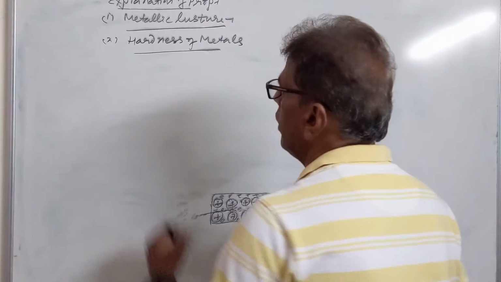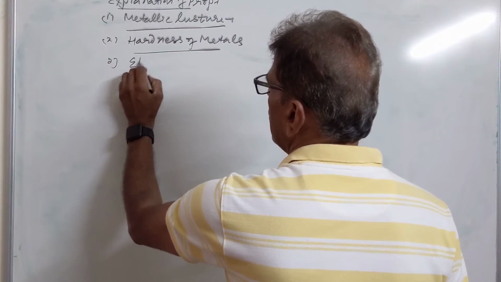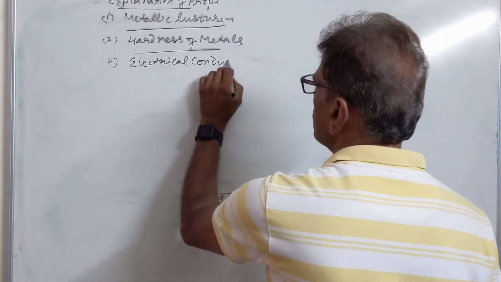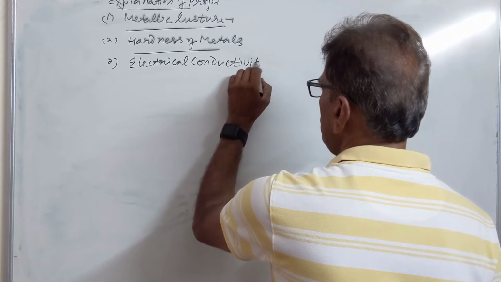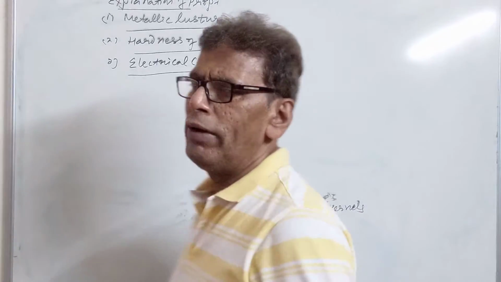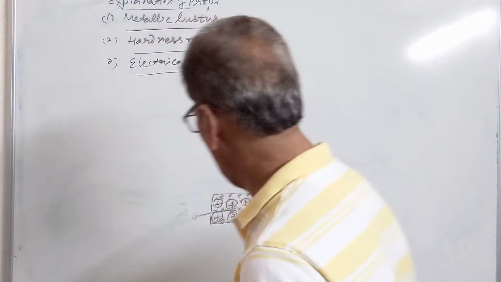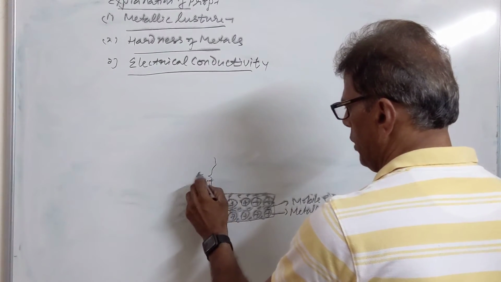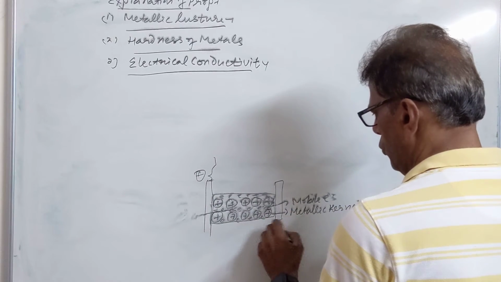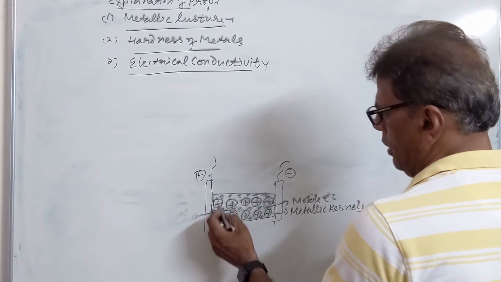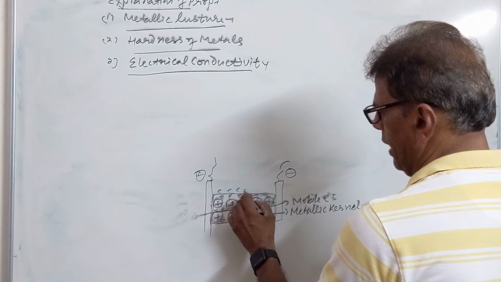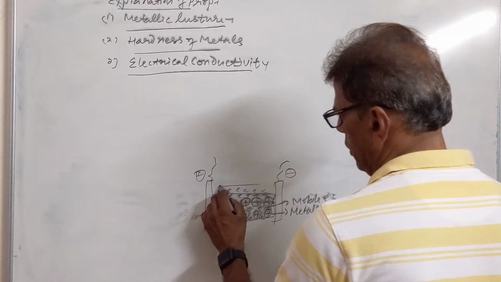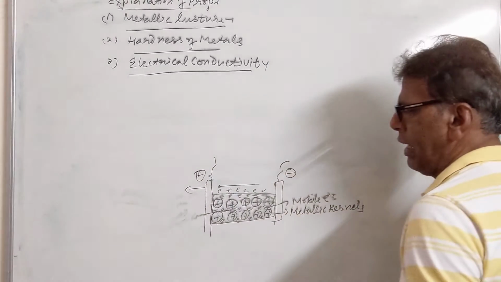And we have the third property, electrical conductivity. When a potential difference is applied across the metal, suppose we are applying it using two terminals, positive and negative, then the flow of electrons gets directed in the applied direction, and the electrons start moving from one direction to another.